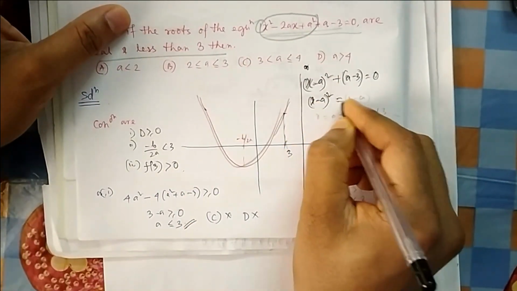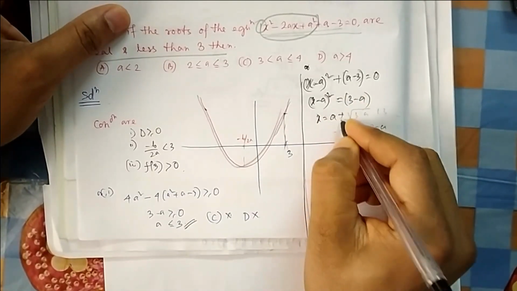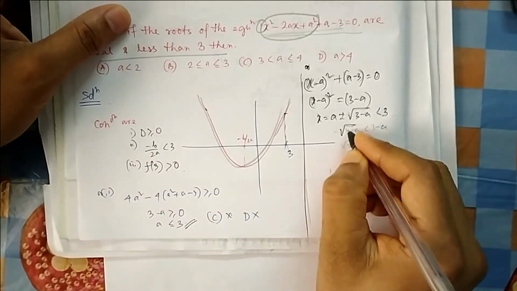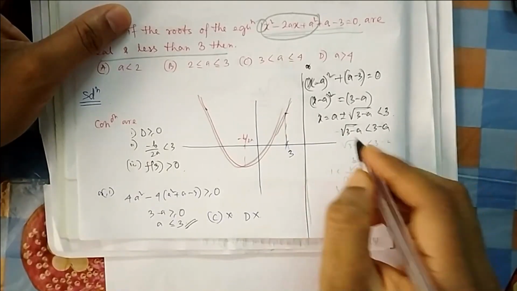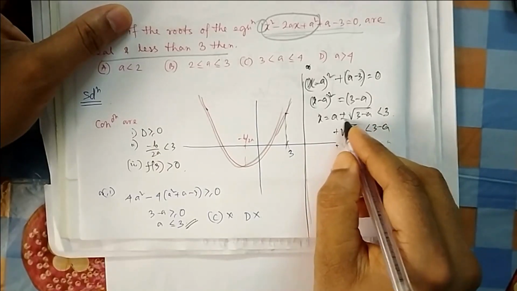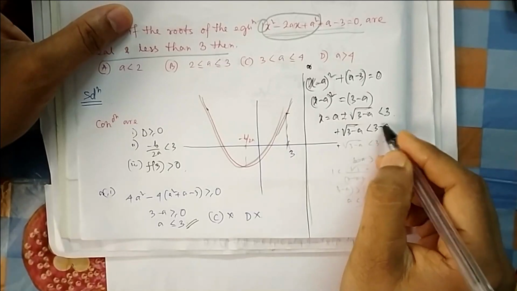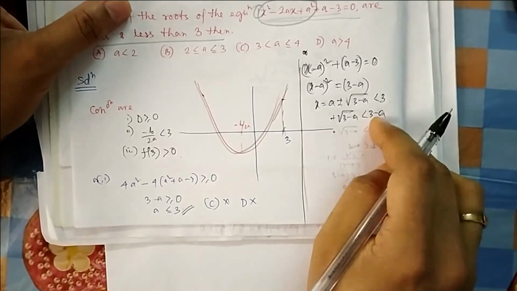So this whole square is equal to 3 minus a, and then x is equal to, you can calculate, a plus minus root of 3 minus a. That should be less than 3. So we forget about the minus, because the minus one will always be less. Now think about the plus, only the positive, because the minus root of a negative value will always be less than the original number. The negative square root will always be less than the square root of that original number.